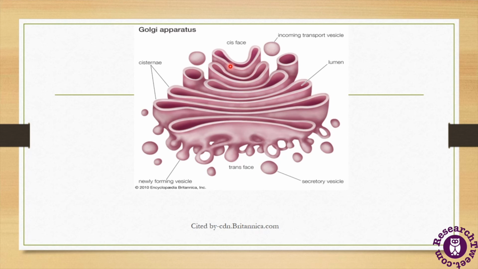Now these sac-like structures are the cisternae of Golgi apparatus, and in between two cisternae it is the intercisternal space. So here we can see from the cis phase of Golgi apparatus the incoming transport vesicles, and from trans phase we can see the secretory vesicles which are outwards from the Golgi apparatus. So in that structure we can see the cisternae, transition vesicles, secretory vesicles, coated vesicles, and Golgi vacuoles. So these are the structures or components of Golgi bodies.